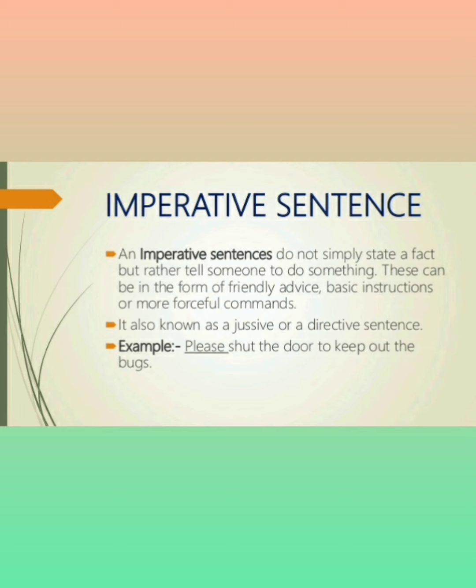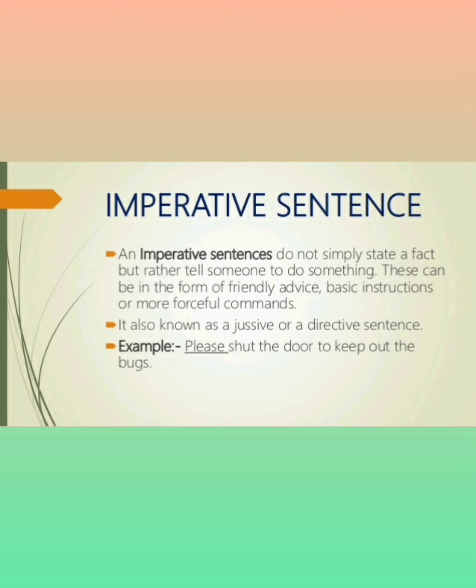Imperative sentence. Imperative sentences do not simply state a fact, but rather tell someone to do something. It means that imperative sentences direct about any advice, any order, any request.